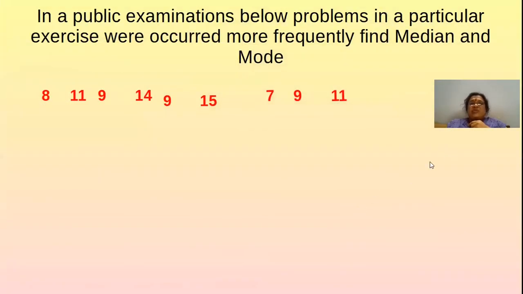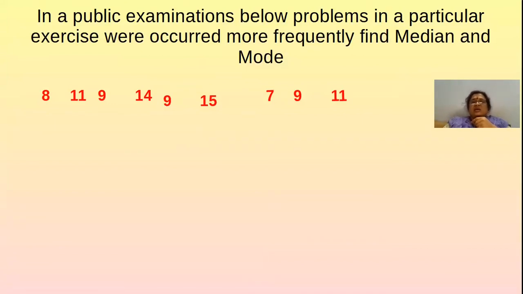And let us see one more problem here. These are the numbers of problems, that is, the problem numbers in the exercise of a particular chapter which occurred frequently in public examinations.